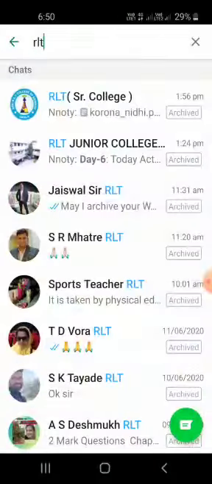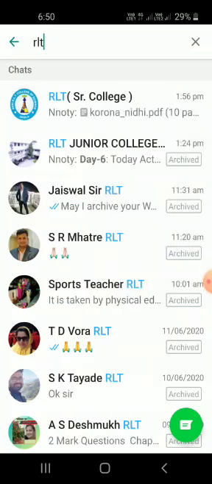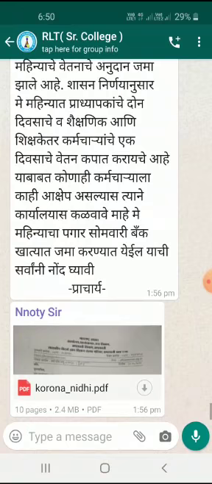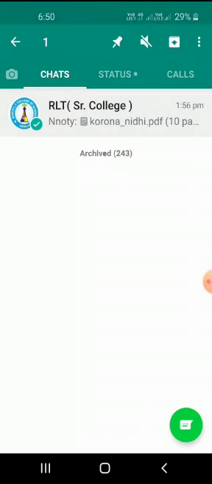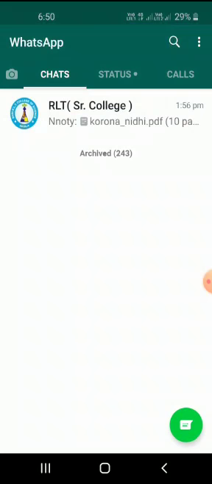So if I want to unarchive this, then again just click on it. Okay, and unarchive chat, click on this one. When you click on this, automatically that entry will be unarchived, so that it will be constantly visible on your WhatsApp list.